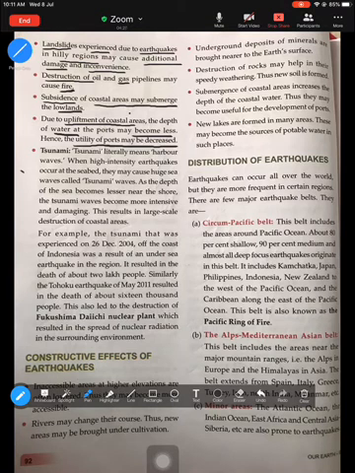And the last and the most important destructive effect of an earthquake is tsunamis. This is important, you must remember what a tsunami is. Tsunami is basically known as harbor waves, because you would mostly associate tsunamis with coastal areas. So that is why this is known as harbor waves. When high intensity earthquakes occur at the seabed, they may cause huge waves to occur. That is how tsunami waves take place.